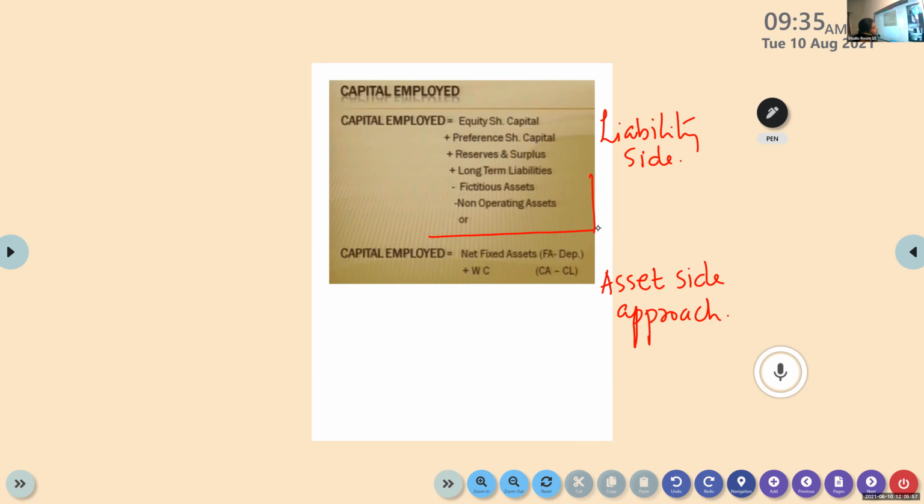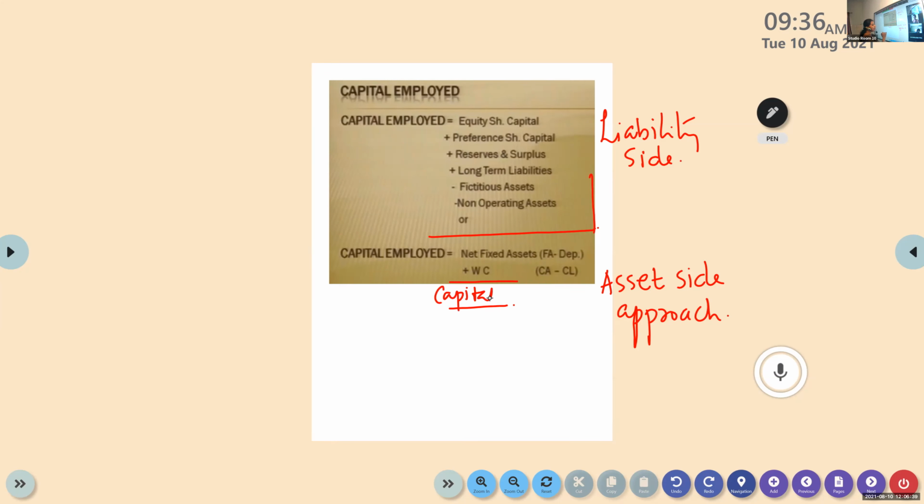It is net fixed assets. Net fixed assets means fixed assets minus depreciation. That is how we get net fixed assets. Then net fixed assets plus working capital, that is how we calculate capital employed. Net fixed assets plus working capital will give you the capital employed.